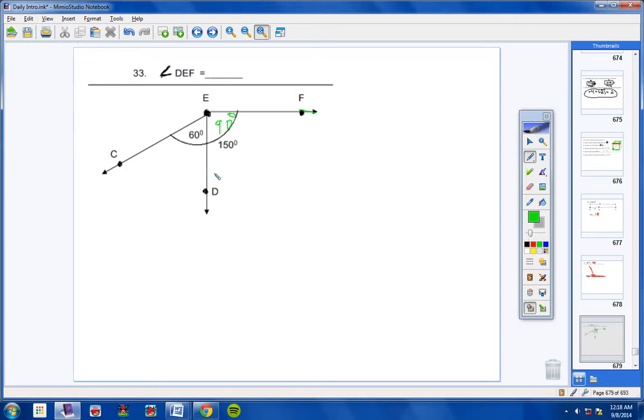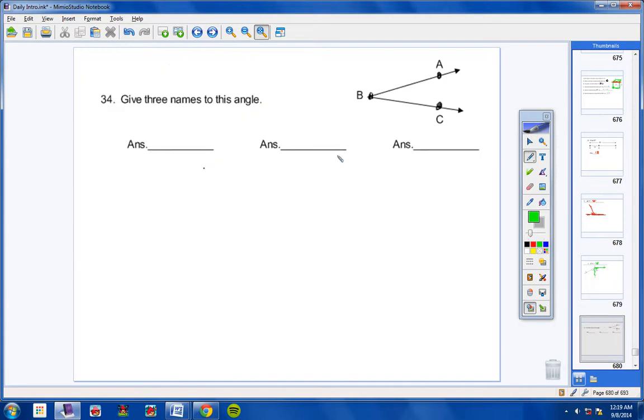So what's the measure of angle DEF right there? Well, the answer would be 90 degrees. 90 degrees, okay? Because 90 plus 60 is 150. All right? And then last but not least, this one here. Only a couple of you missed this, but I can give three names to this angle. It'd be angle ABC. Notice B has to be in the middle for it to be right, or angle CAB.